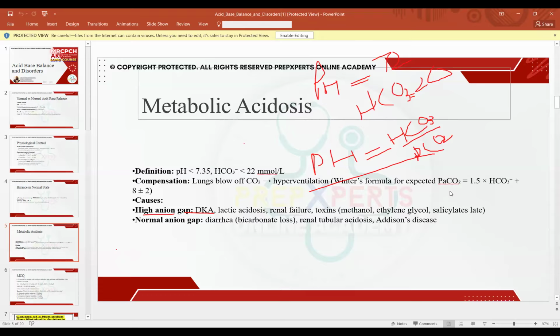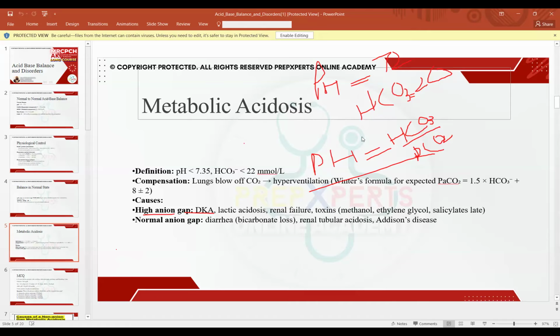If the PaCO2 is within the expected range, that means this is metabolic acidosis with respiratory compensation. If it is more than the expected range, that means there is metabolic acidosis with concurrent respiratory acidosis. And if it is less than expected, that means there is metabolic acidosis with concurrent respiratory alkalosis. This is what we mean by the compensation in metabolic acidosis.